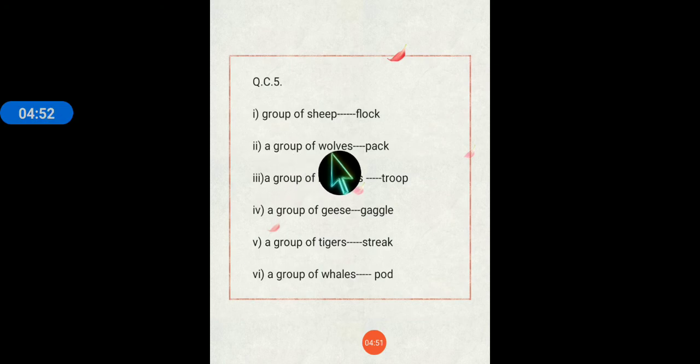A group of wolves means pack of wolves. A group of monkeys, troop of monkeys. A group of geese, gaggle of geese. A group of tigers, streak of tigers. A group of whales, pod of whales.